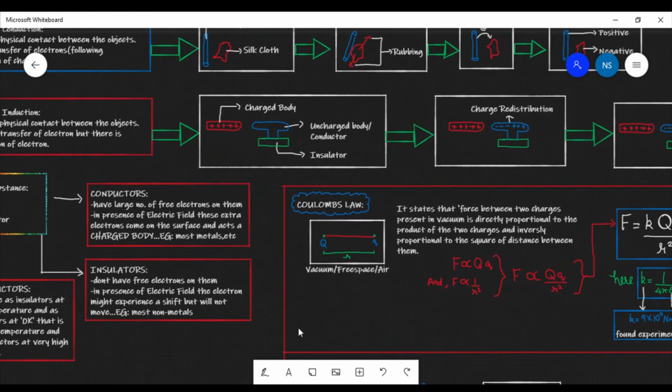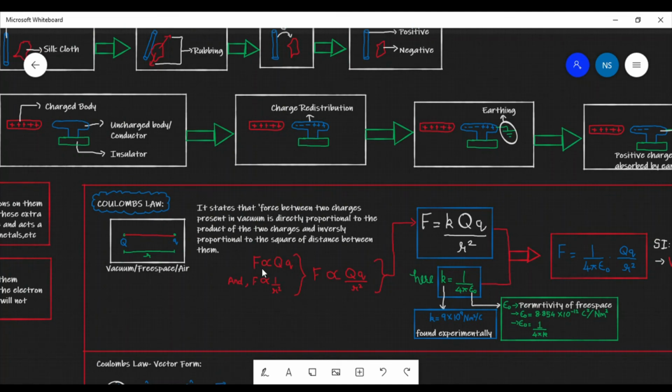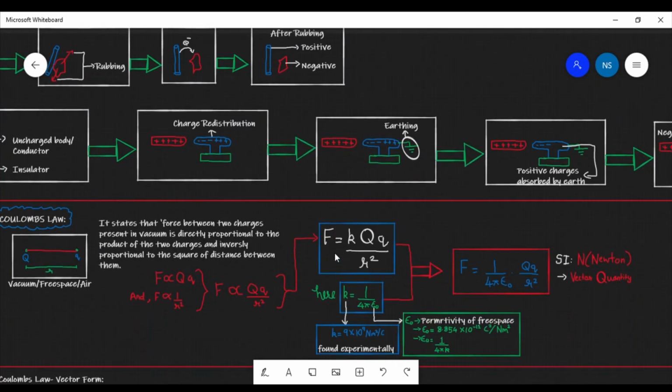Also we studied in Coulomb's law, we saw that force is directly proportional to the product of two charges and inversely proportional to the square of the distance between them. Therefore we got a formula F is equal to K Q Q by R square, where K is equal to 1 by 4 pi epsilon 0. Here K is equal to 9 into 10 to power 9 Newton meter square per coulomb square, which is found experimentally, and here epsilon 0 is the permittivity of free space, where its value is 8.854 into 10 to power minus 12 Coulomb square per Newton meter square.